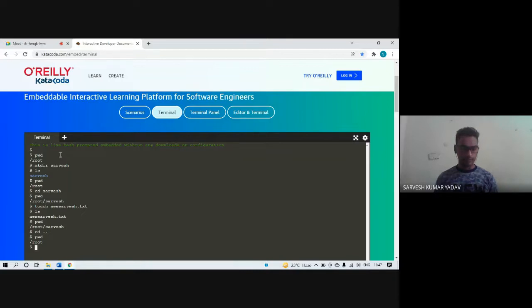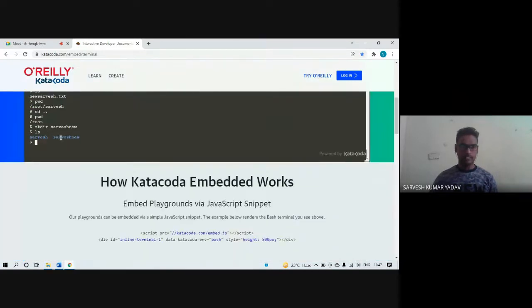I want to create a new directory, so mkdir sarvesh_new. Let me check. Two directories are present: Sarvesh and sarvesh_new. You can move into any directory with the help of the cd command. Now I am moving to the directory sarvesh_new.